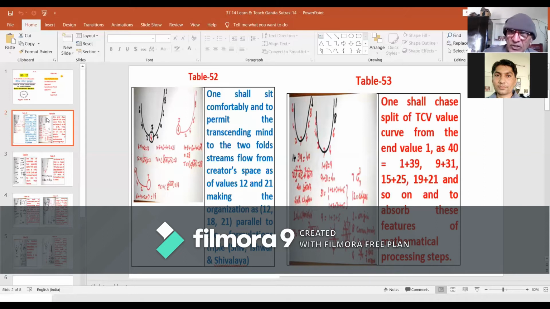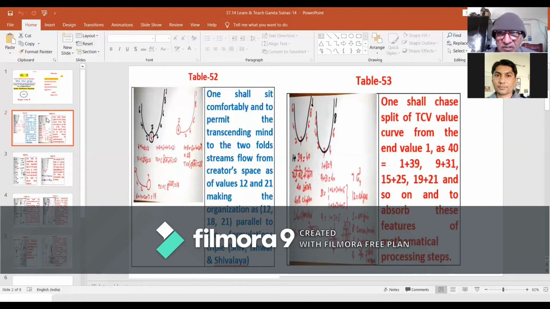Therefore, the mathematical processes, the mathematical reach of Ganita Sutras, with Ganita Sutra 1 as a source sutra, is of such transcendental range.